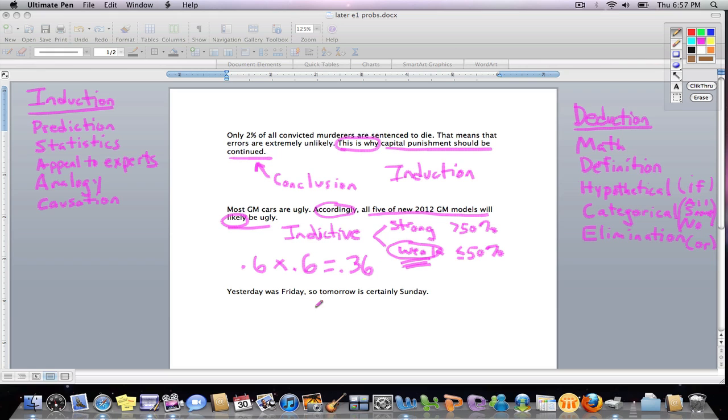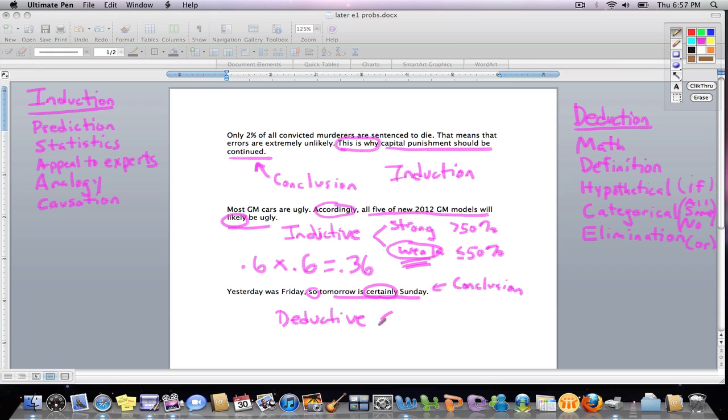All right. Next one's a little bit interesting, and I did kind of want to sneak this one in for a certain reason. All right. The word so tells us that tomorrow is certainly Sunday is our conclusion. Okay, I'll jot that down briefly. The word certainly here tells us that it's deductive.